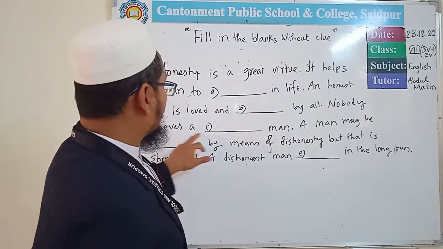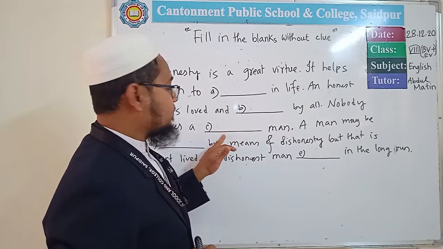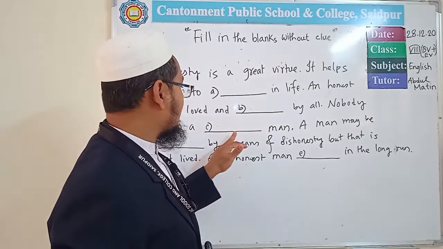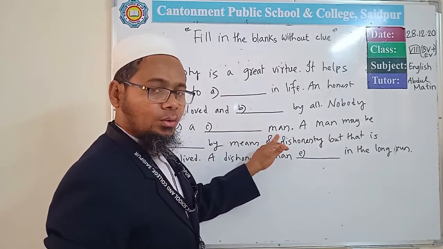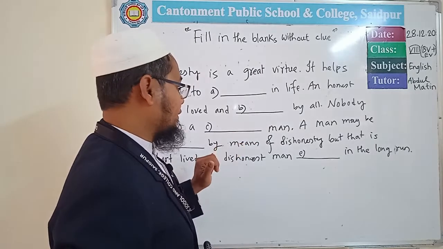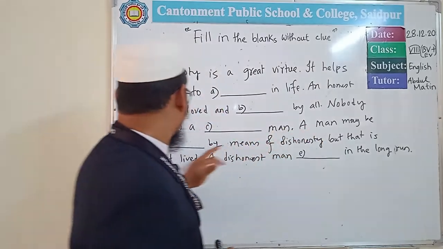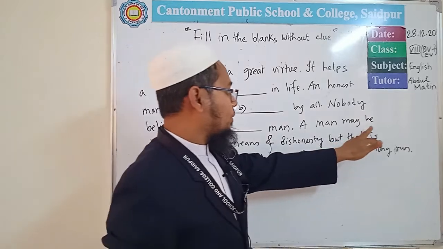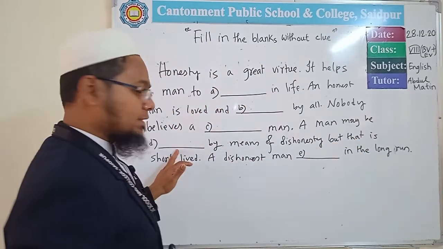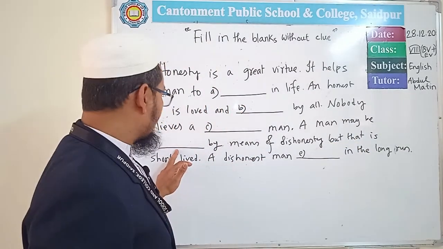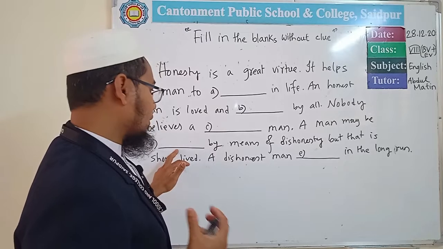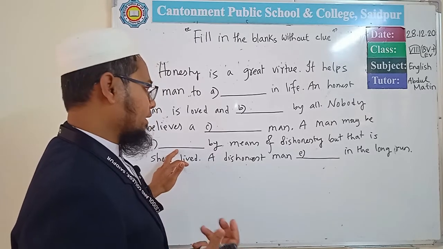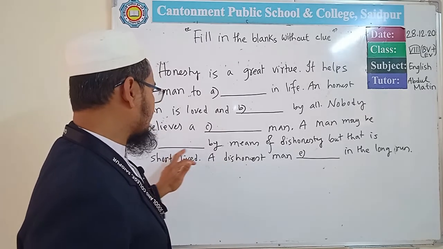Nobody believes a dash man. It can be an adjective because after the blank there is a noun. So it can be an adjective here. A man may be dashed by means of dishonesty. We know after 'be' there will be an adjective or the past participle form of verbs. We can do these two things.